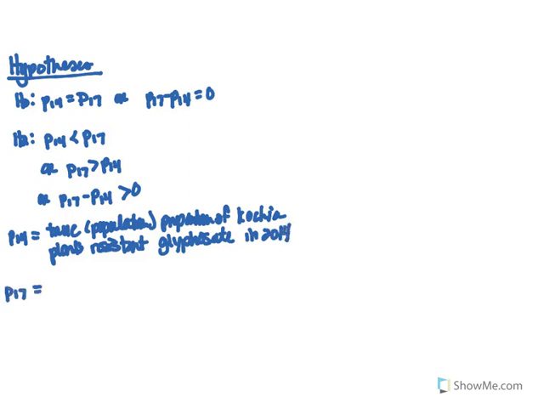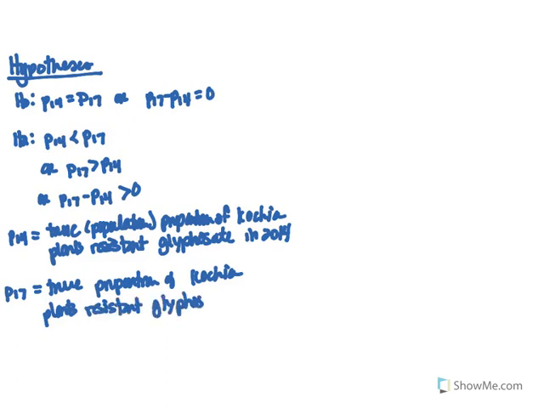And P17 is the true or population proportion of these plants that are resistant to glyphosate in 2017.